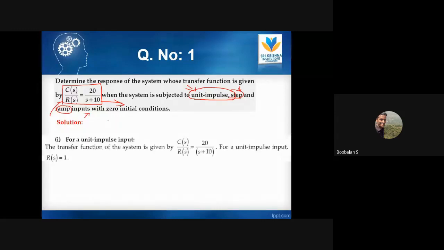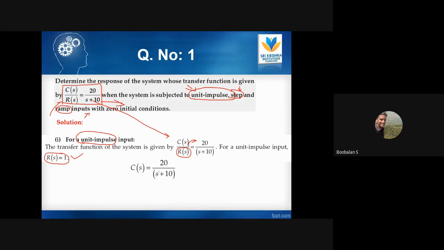Yesterday we saw the unit impulse and unit step, and we stopped at unit ramp. Now, with the continuation, we're going to start. For the unit impulse input, R(S) is 1, right? So this is the given transfer function of your system. Now I'm going to apply the unit impulse input over this transfer function. That is, R(S) is now 1. I'm going to bring R(S) to the right-hand side and replace R(S) with 1. Because of the unit impulse input, the entire transfer function will look like this.